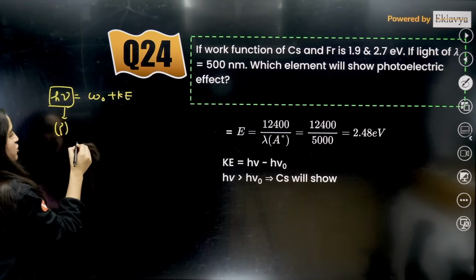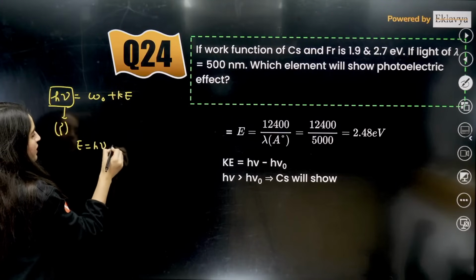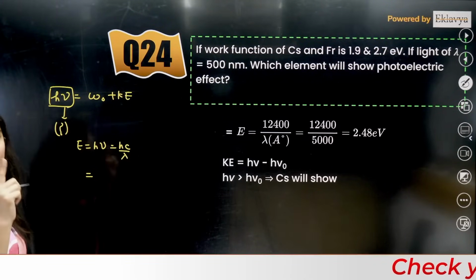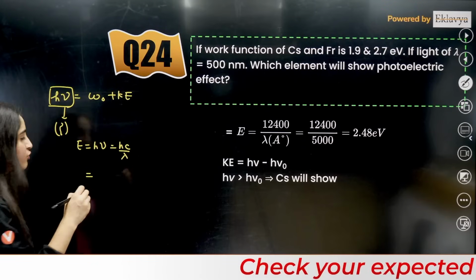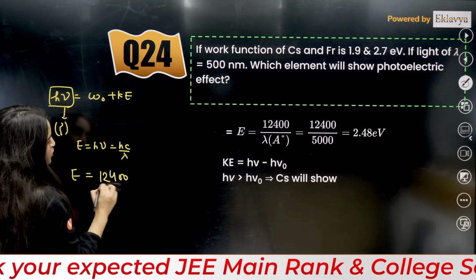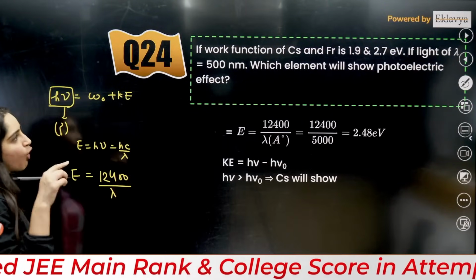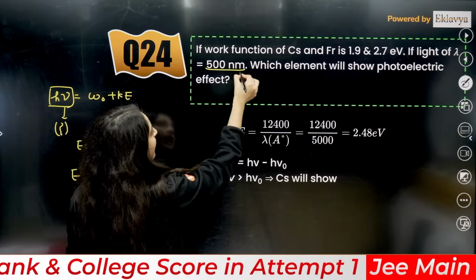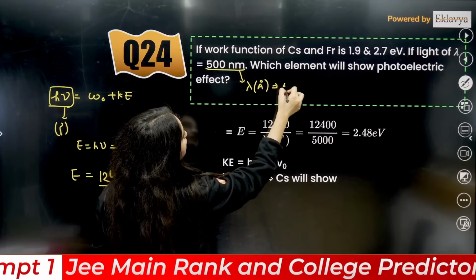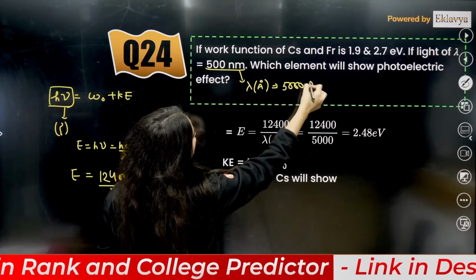E equals h mu equals hc by lambda. If we want to calculate that in electron volts, directly you can apply the formula 12400 divided by lambda, where lambda should be in angstrom. Lambda in nanometer is given, multiplied by 10 it will be 5000 angstrom.